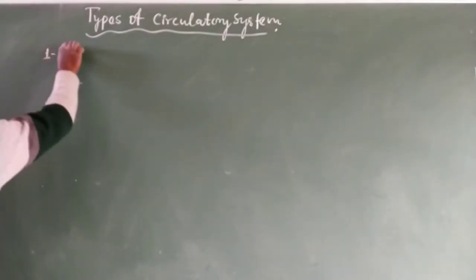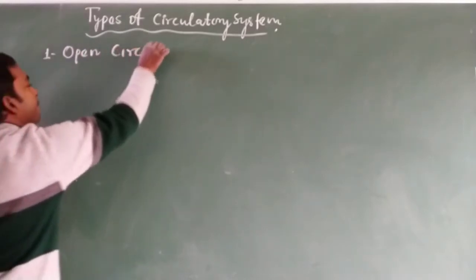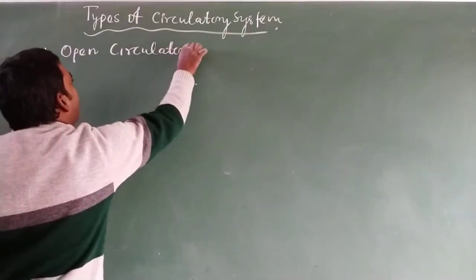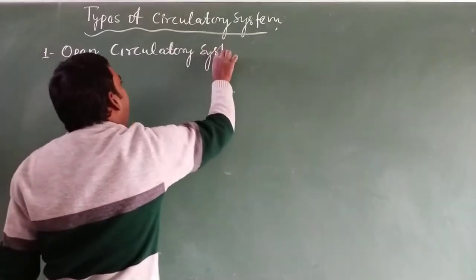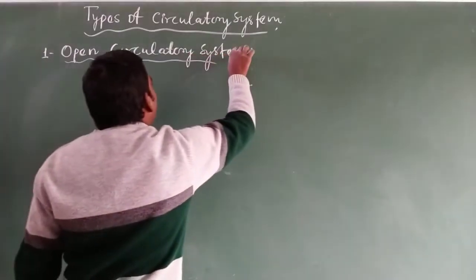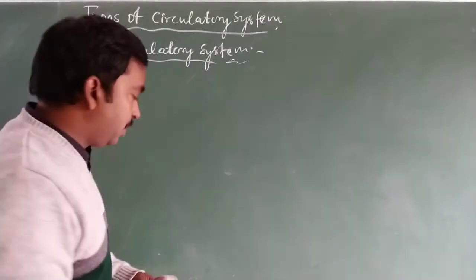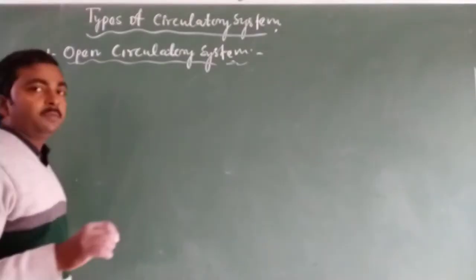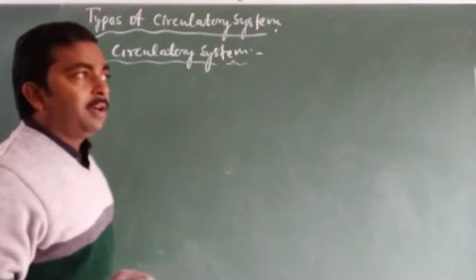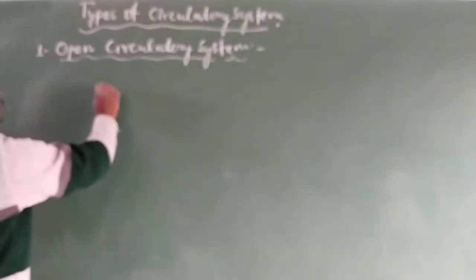The first is the open circulatory system, and the second is the closed circulatory system. What are open circulatory systems?